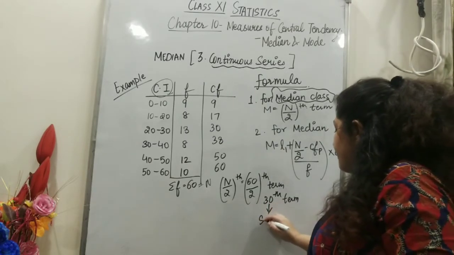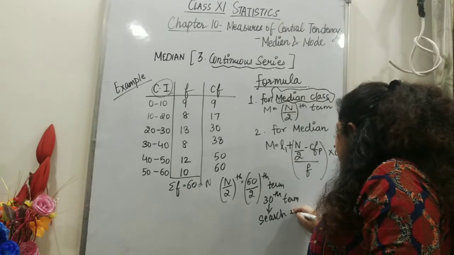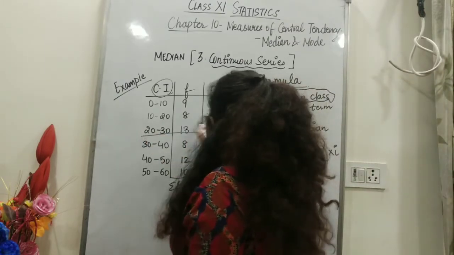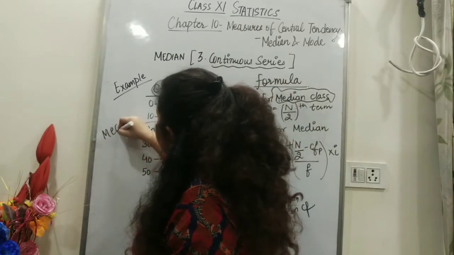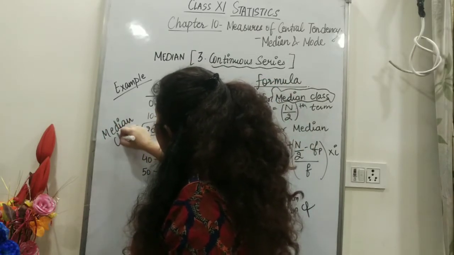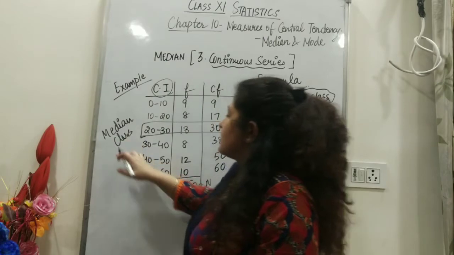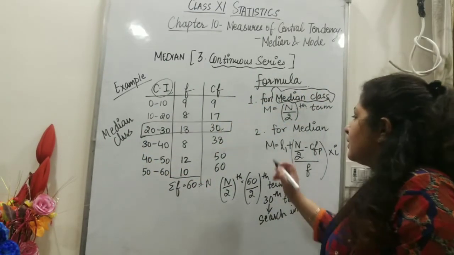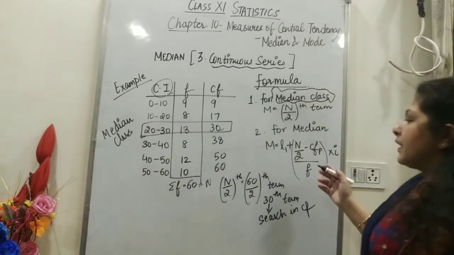Search in CF. So when we search, we get this 30 and this box. Take this box. This is the median class. This is known as the median class. So the 30th term is here, in the median class. Now what do we need to do?